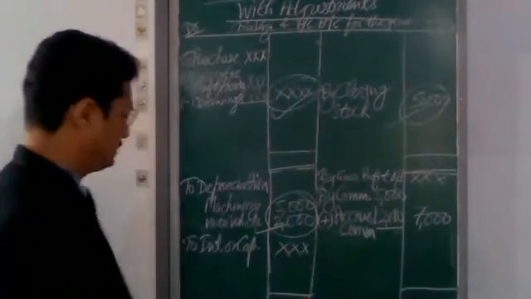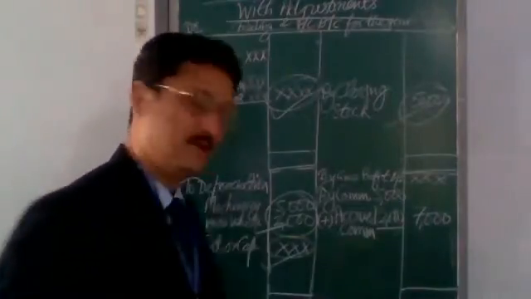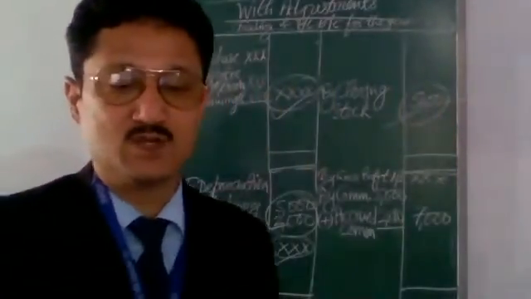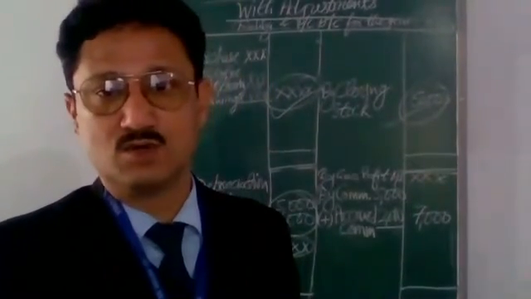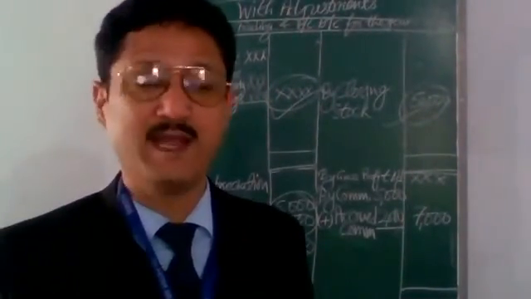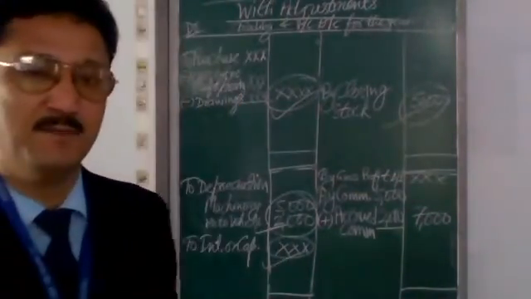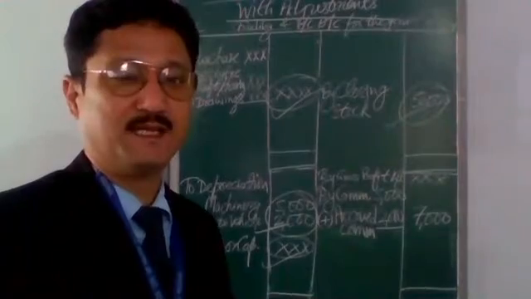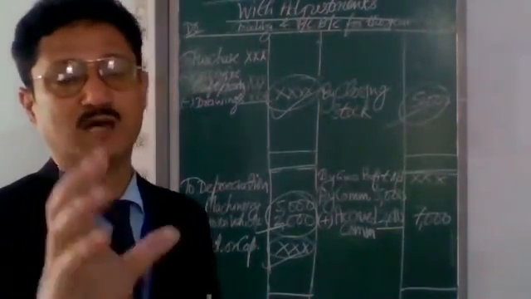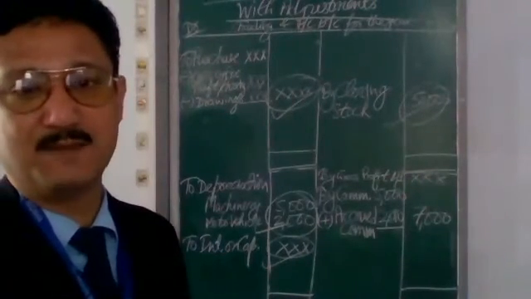Interest on capital. Interest on capital is an expense for the firm, because it is paid by the firm to the owner, the proprietor, for the amount invested by him in the business at the beginning.